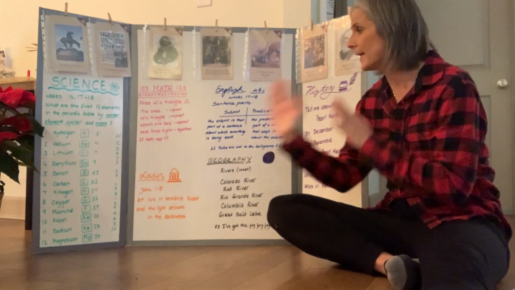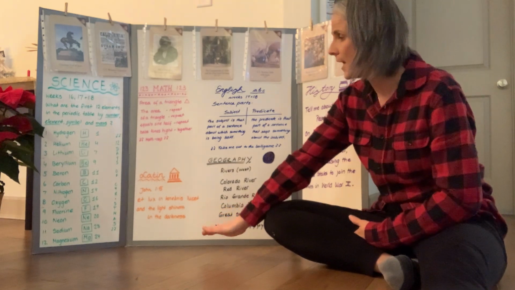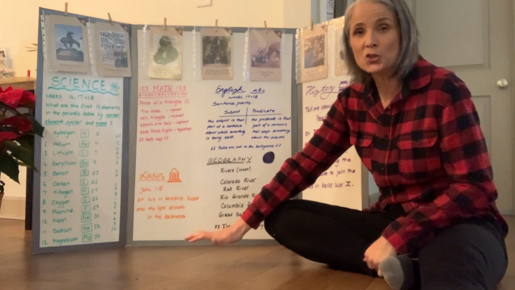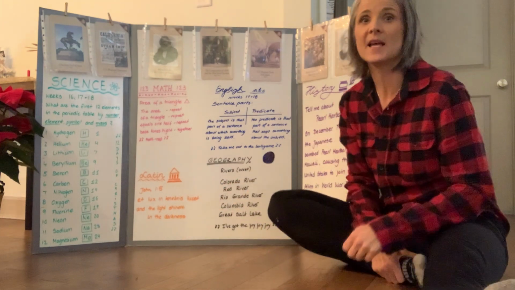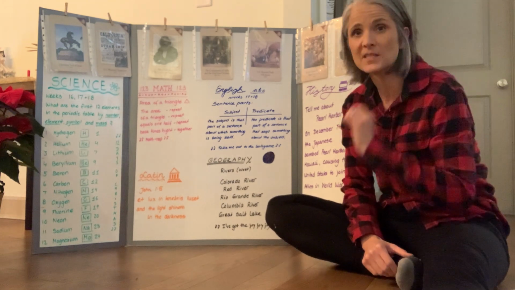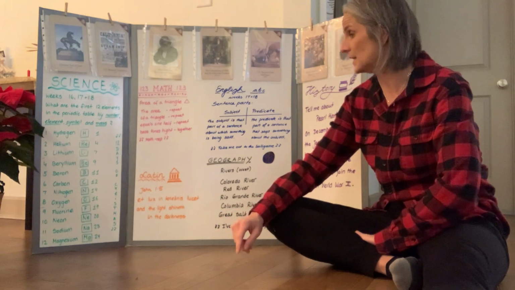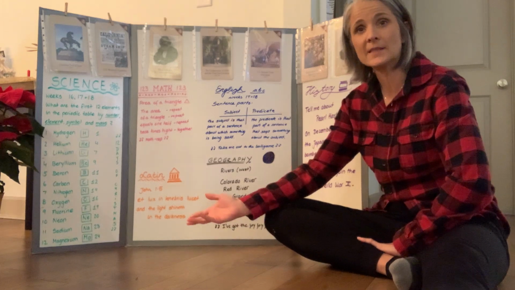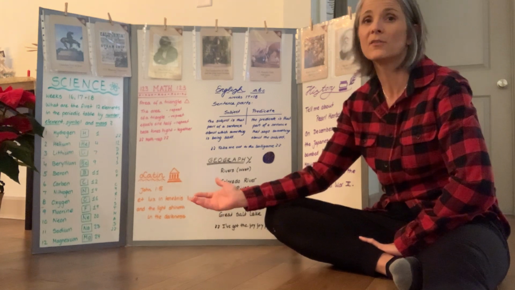Good job. Okay, in Latin, we are continuing to learn our John song. And today, we are learning what's on our CC shirts this year. Do you remember what is on there? It says, "Et lux in tenebris lucet." And you guys all know those words because we learned them in the first semester. Et is and, lux is light, in is in, tenebris is darkness, and lucet is shineth, which translated means, and the light shineth in the darkness.